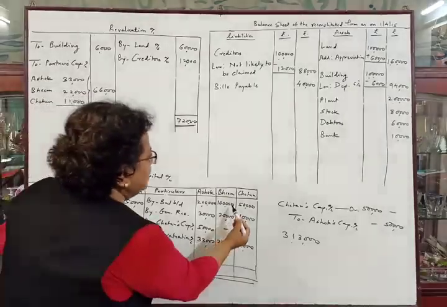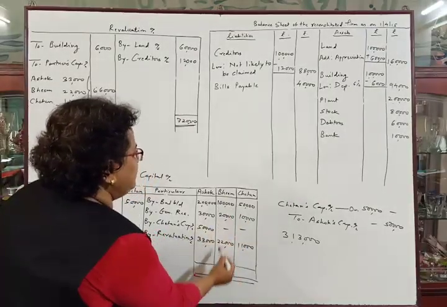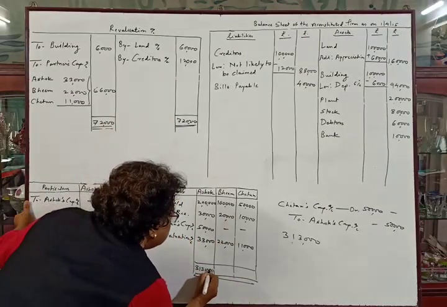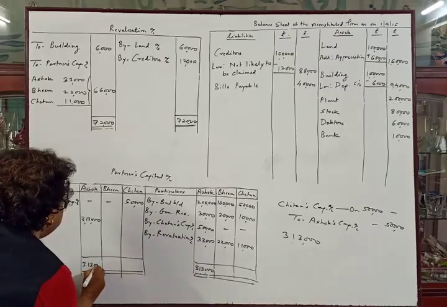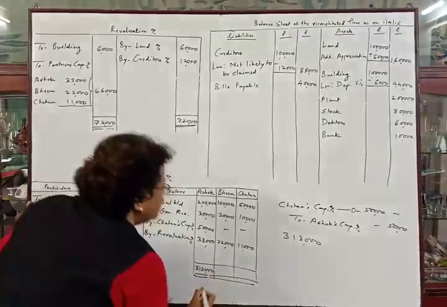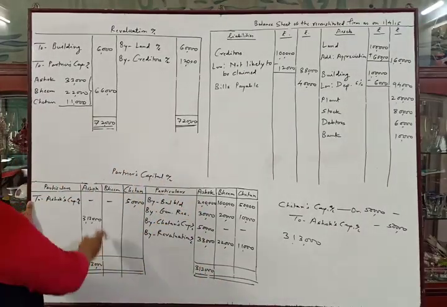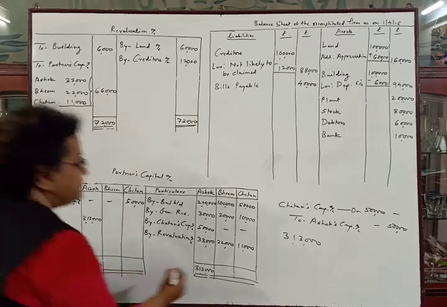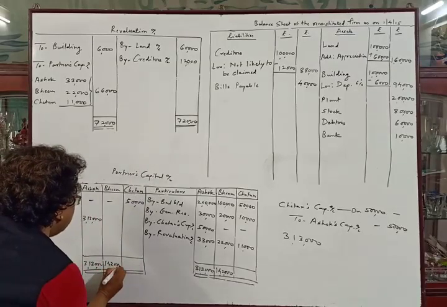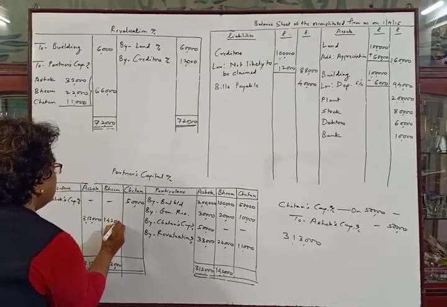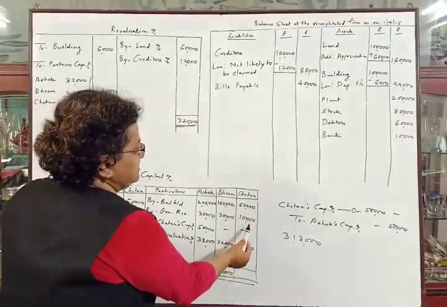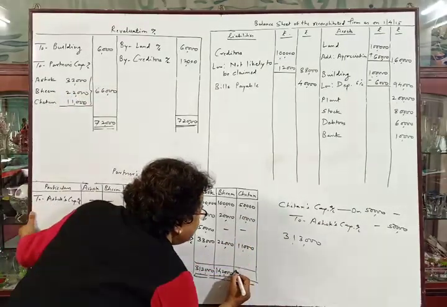Then of Bhim, 1 lakh plus 20,000 plus 22,000, it will be 1 lakh 42,000. We'll write down here 3 lakh 13,000, 3 lakh 13,000. Now Bhim, total of credit side is 1 lakh 42,000. This is the higher value and no amount in the debit side, so that will be the balance, 1 lakh 42,000. Now Chetan's credit total: 50,000 plus 10,000 plus 11,000 means 71,000.